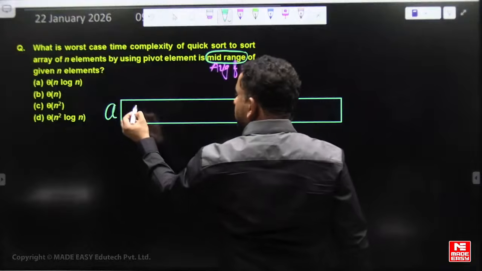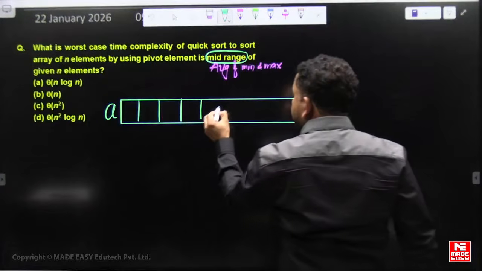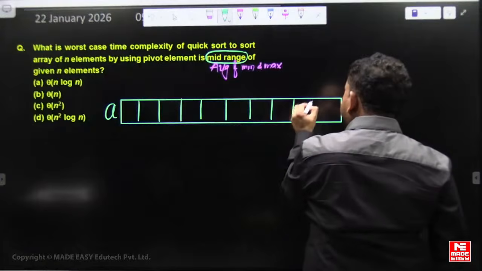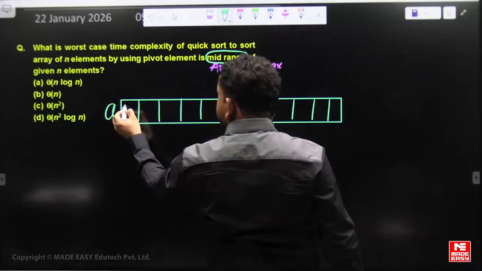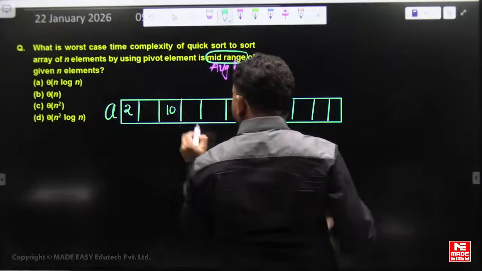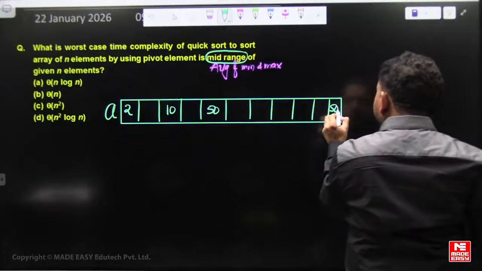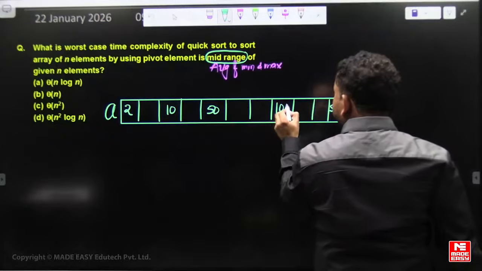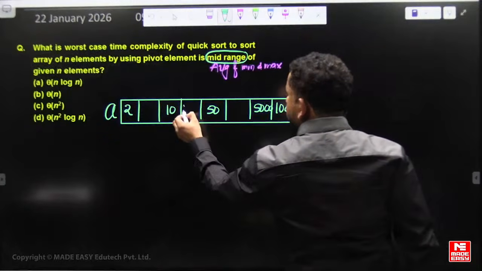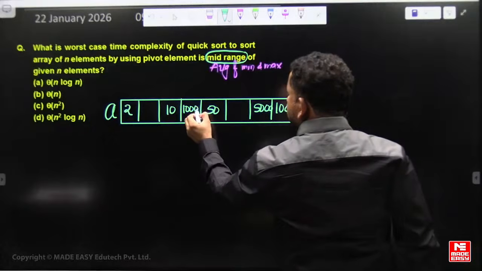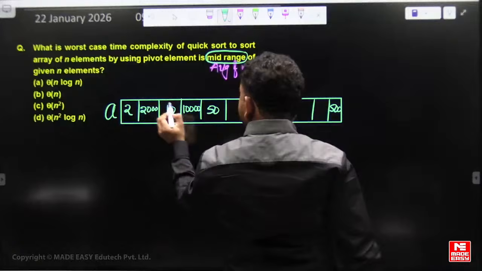So, for example, these are some array elements. Let's say the array elements are 2, 10, 50, 500, 1000, 5000, 10,000, 20,000.